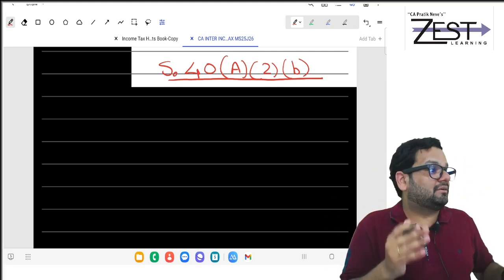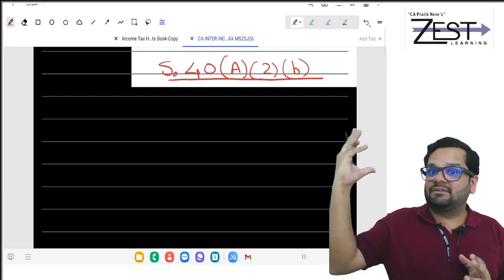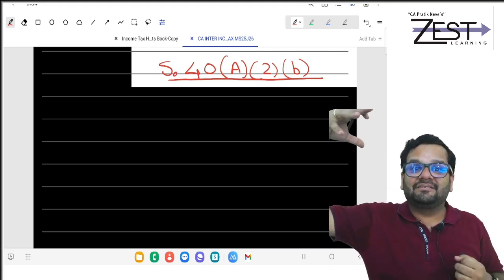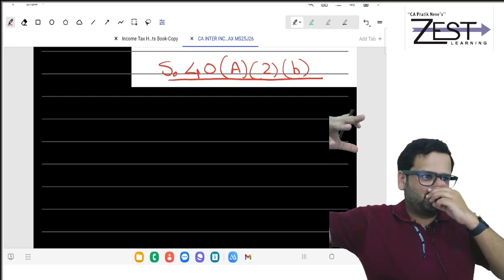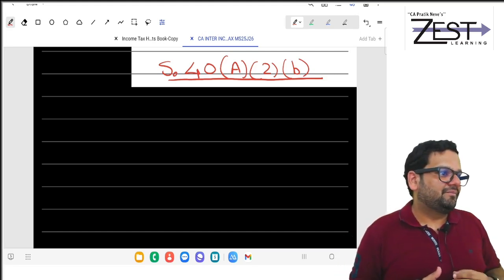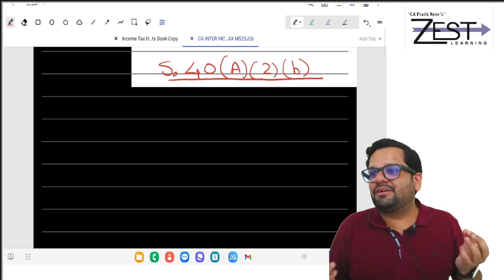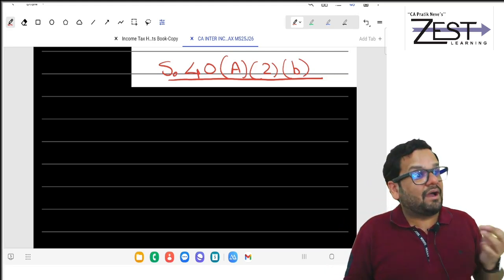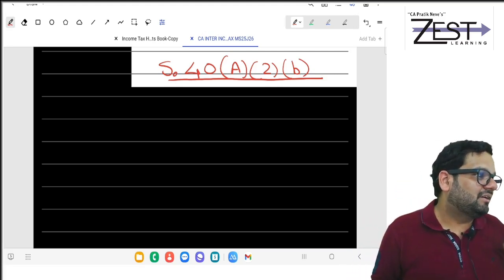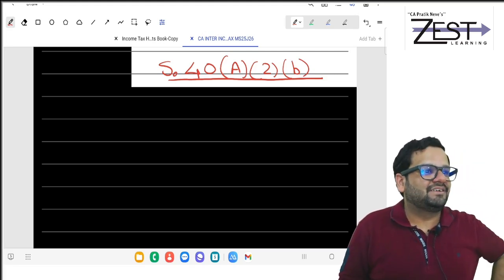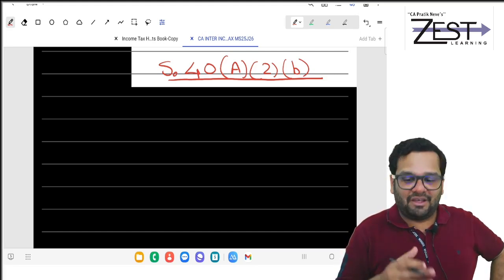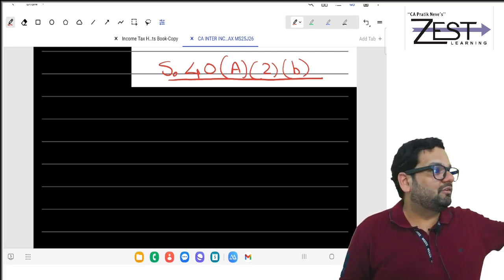Because now always I have that tension in my mind that there is a CCTV camera watching me. 48(2)(b). If I exceed the amount, means I have now... What is the work of a CCTV camera? What do you think? Moral responsibility is there to behave well, when you have at the back of your mind the human tendency that what I'm doing is getting recorded. So the same thing 48(2)(b) does. I have now in my mind that I should not pay excessive to my relatives. If I pay excessive to my relatives, there is someone watching.